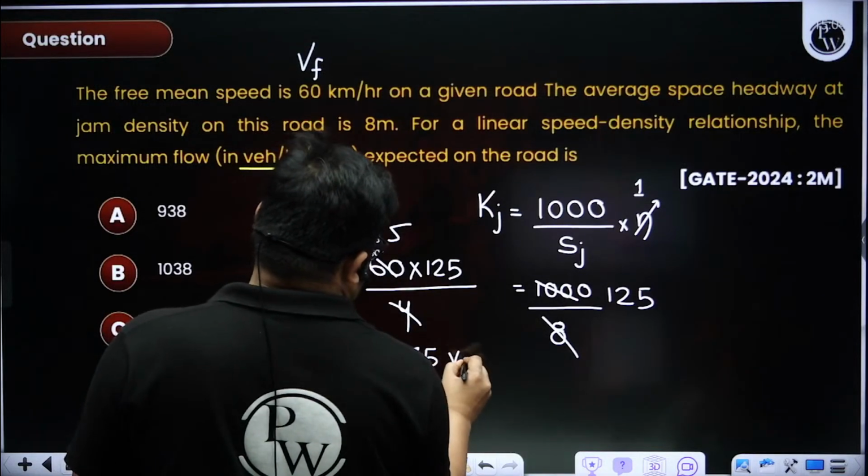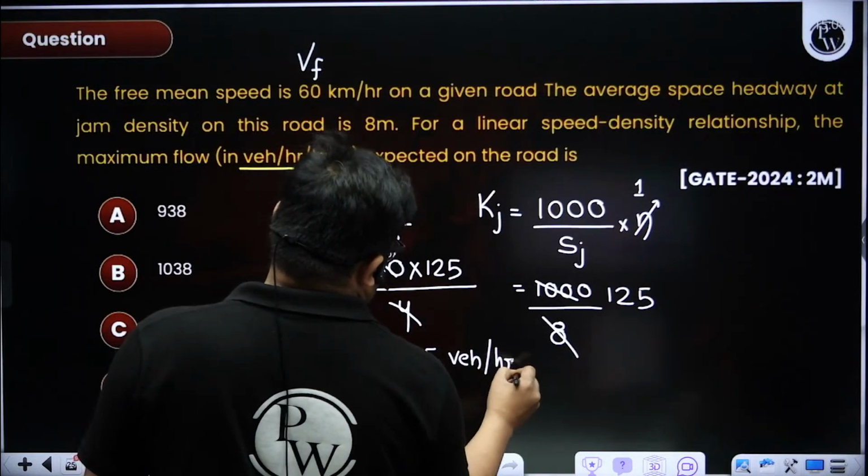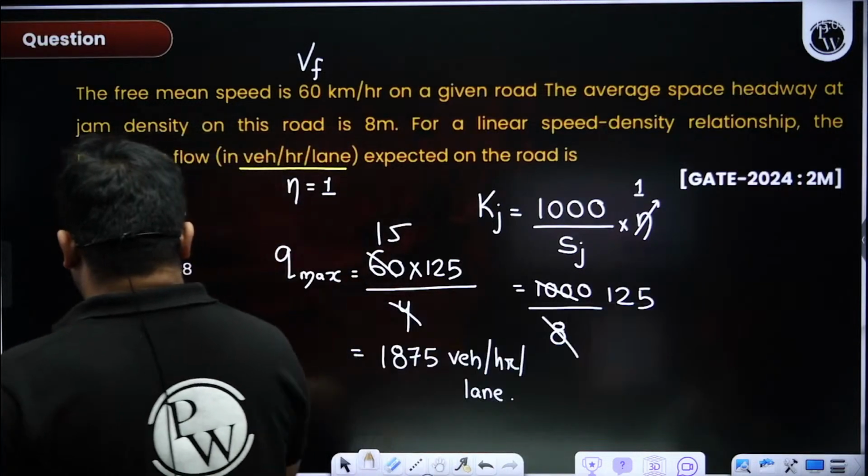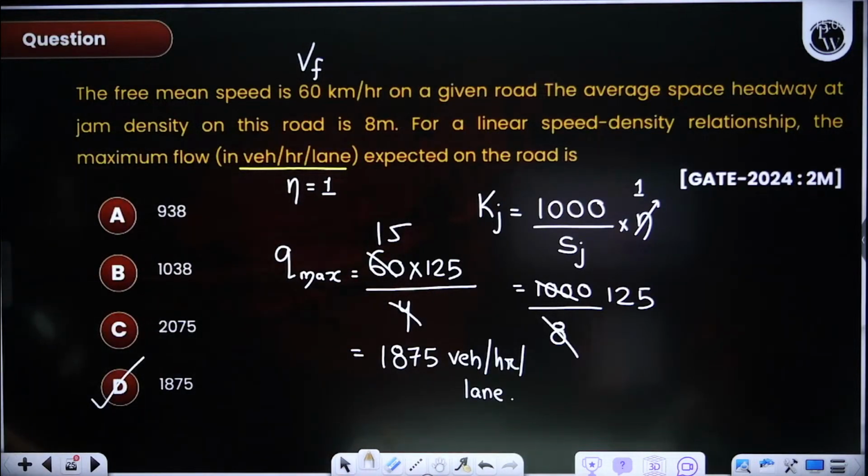1875 vehicles per hour per lane, means for one lane, number of lanes is 1. So D is the right answer. Very easy question. Next question.